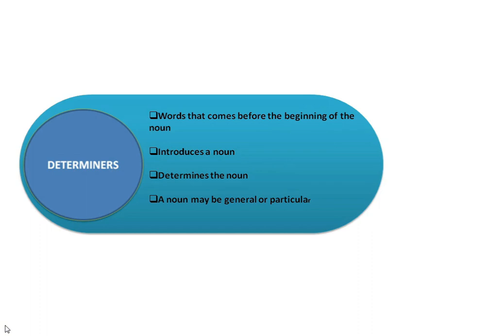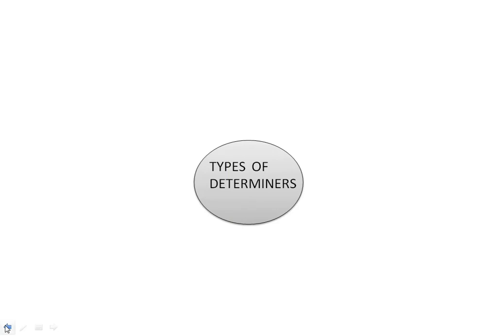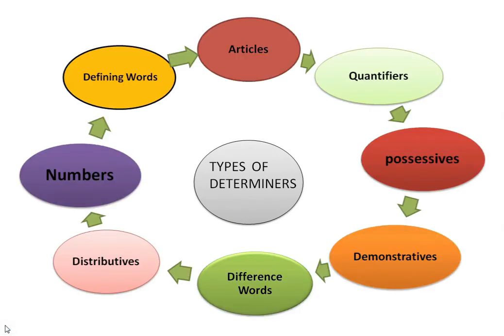A noun may be general or particular. Let us know the types of the determinants: articles, quantifiers, possessives, demonstratives, different words, distributives, numbers, and defining words come under the determinants. Let us have a brief idea on each of the determiners.